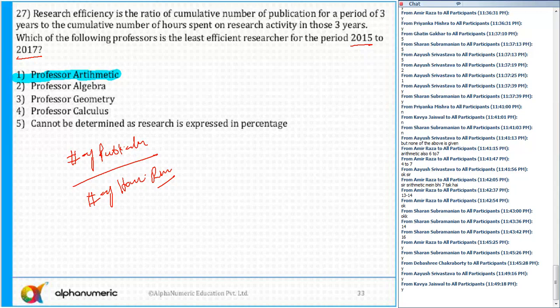For XLRI, of course, and for XIM Bhubaneswar and the other schools, the cutoff will be lower, but that was the actual cutoff. And out of these 27 questions, I think you can easily solve around 13, 14 questions. They were doable. One of the reasons the cutoff is going high is the absence of the sectional time limit. If there is no time limit, a lot of people might spend too much time on quant, which is their stronger area, so they can score very good marks. This could be a reason for such a high cutoff, because there is no sectional time limit.